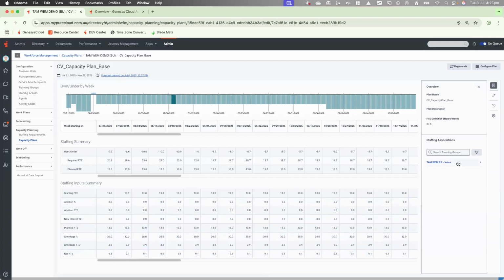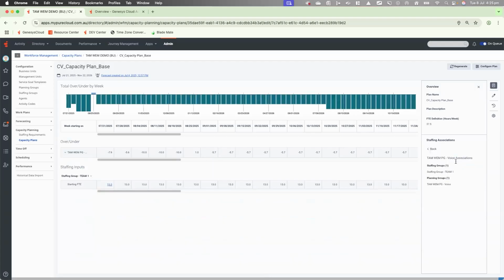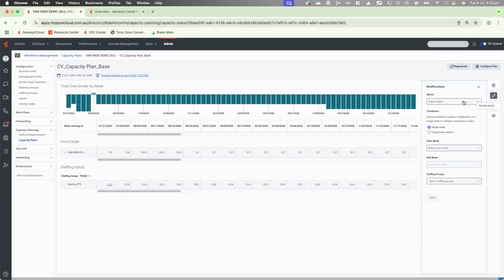Now, in regards to making those adjustments, we can then actually go in and edit and create modifications. In this scenario, we can see that we can select from different metric types, being our starting FTE, our attrition percentage, our new hire FTE, and we can change our shrinkage percentage also.